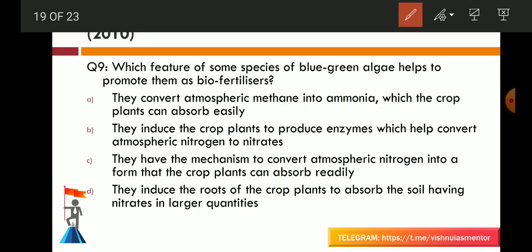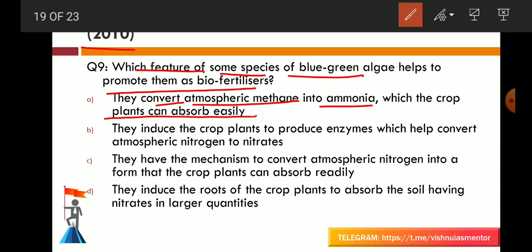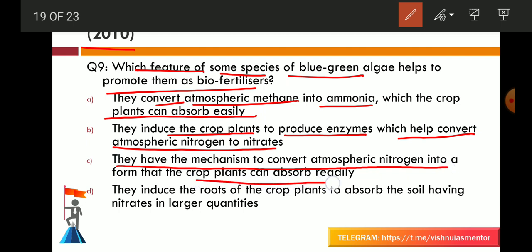Next is from the 2010 question paper. Which feature of some species of blue-green algae helps to promote them as biofertilizers? A, they convert atmospheric methane into ammonia, which the crop plants can absorb easily. B, they induce the crop plants to produce enzymes which help convert atmospheric nitrogen into nitrates. C, they have the mechanism to convert atmospheric nitrogen into a form that the crop plants can absorb readily. And D option is they induce the roots of the crop plants to absorb the soil having nitrates in larger quantities.